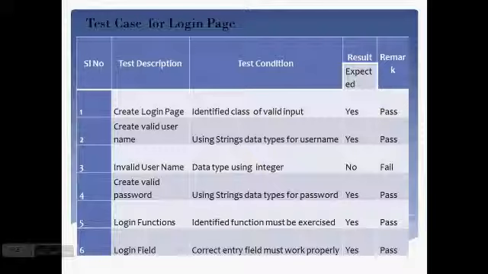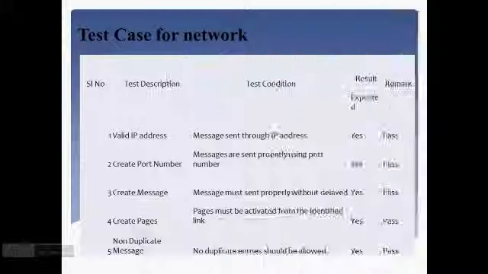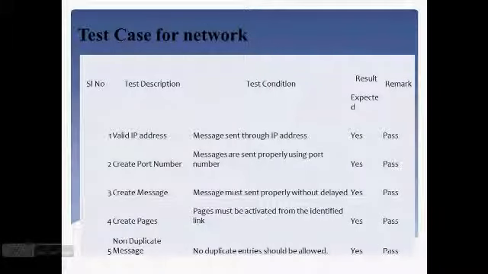Test case for the login page. In the login page, I first create the login page. It has an identified class of valid input. If that valid input is given and the output is as expected, then my remark is passed. Then I create a valid username, using the string data type for username. Likewise for each. And this is the test case analysis for my network.